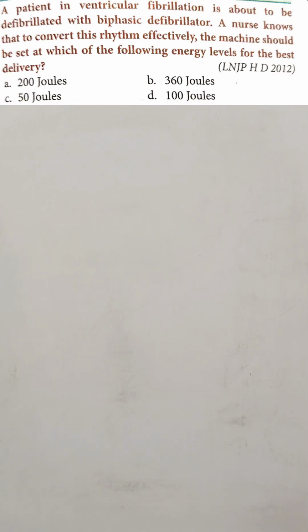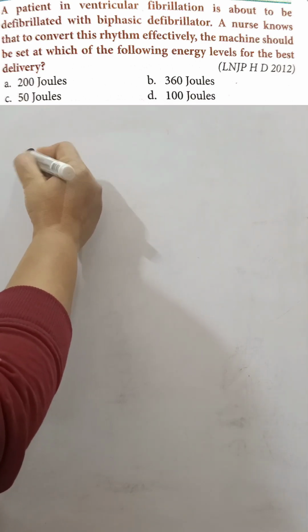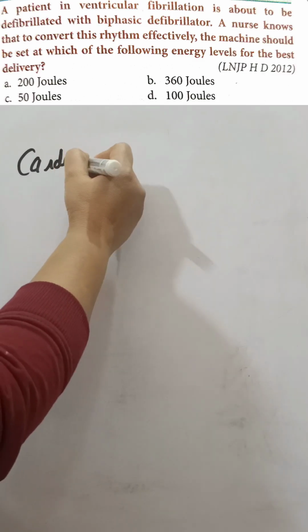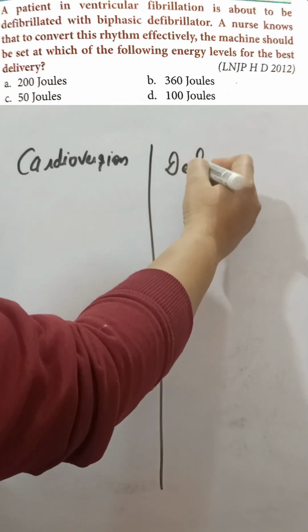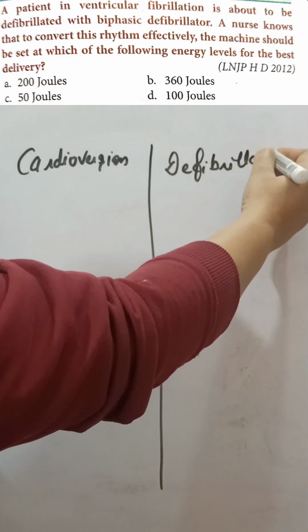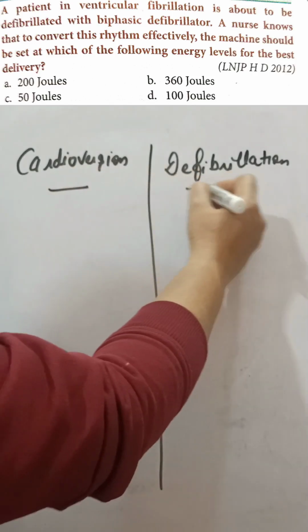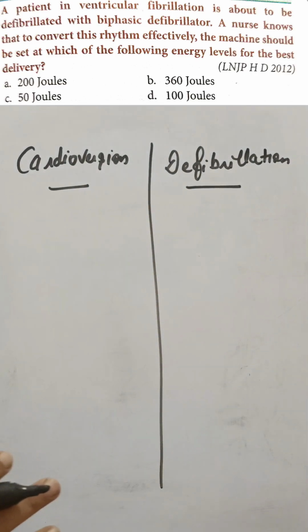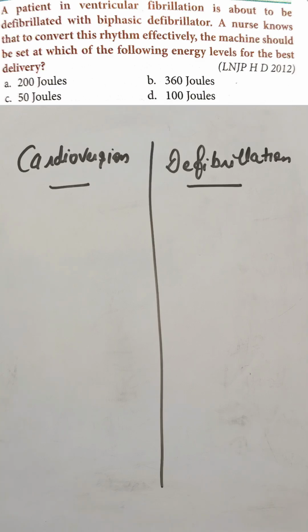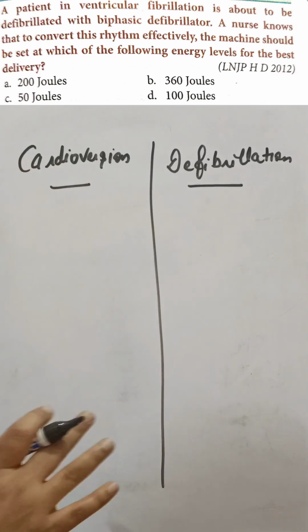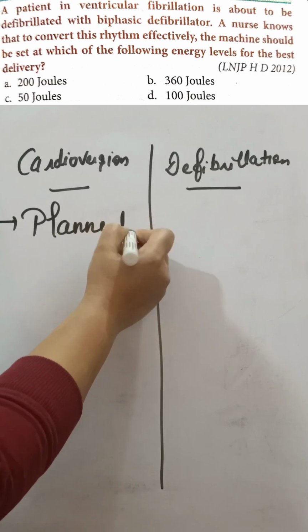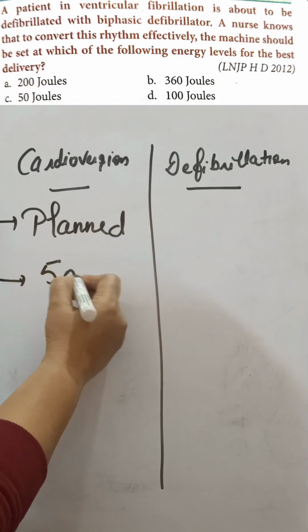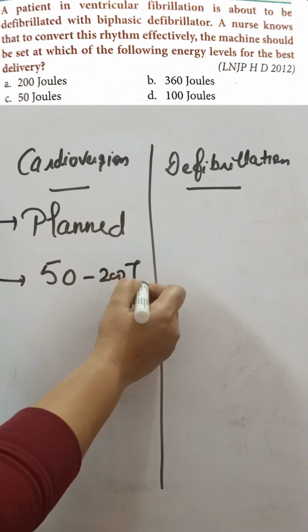So before doing this question, we should know what is cardioversion and what is defibrillation, right? These are used whenever the patient is having any cardiac arrhythmias. To treat the cardiac arrhythmias, an electrical shock is given in both the cases. But in cardioversion, this is a planned procedure, right? Amount of energy given is very less, 50 to 200 joule.